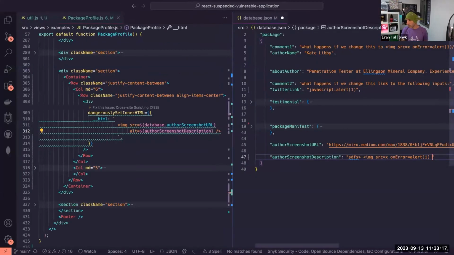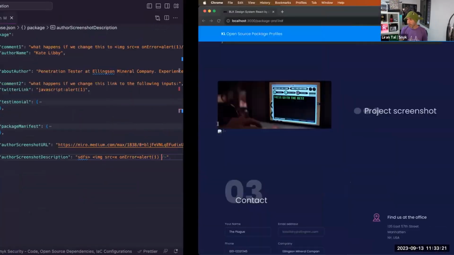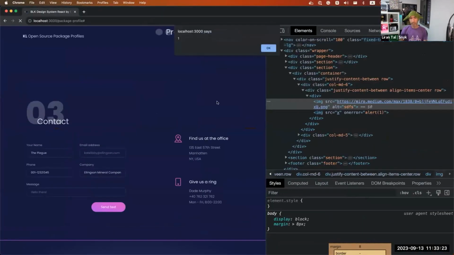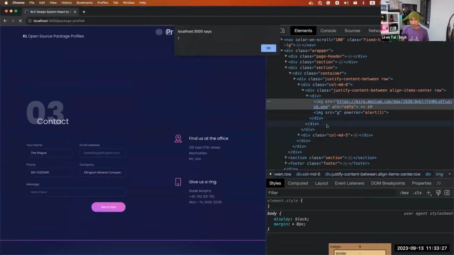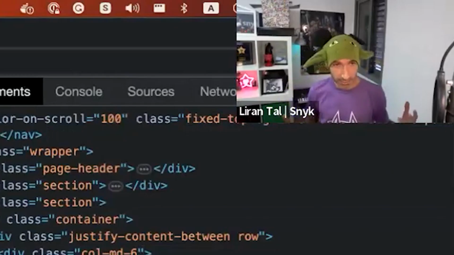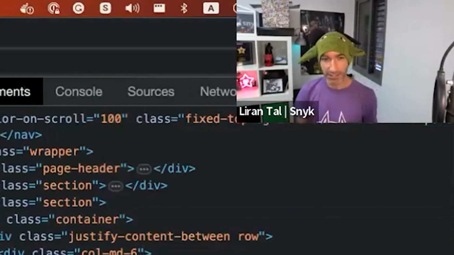Maybe I don't need to close it, and I'll just leave it open. Oh, because I think that will work. I had to fix it a bit. If I reload the page, there we go. Now we have this alert pops up, says we were able to inject JavaScript code onto the page. Congratulations, everyone. You're all officially hackers right now.